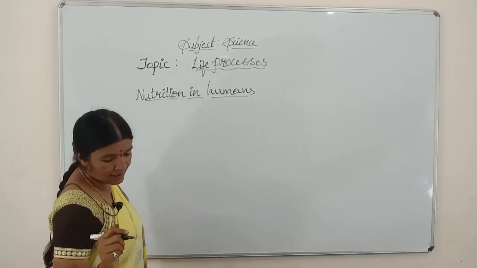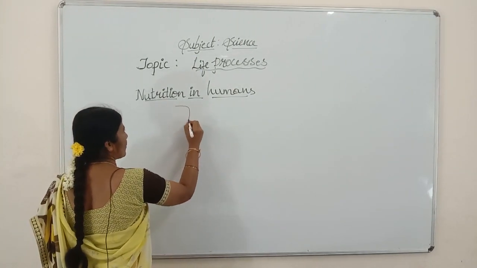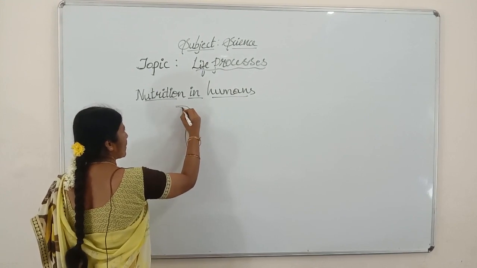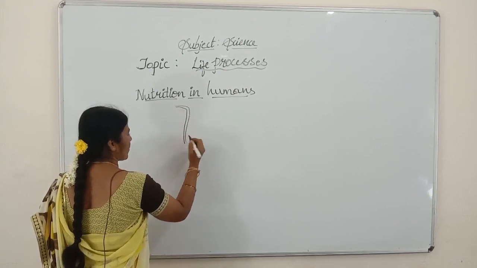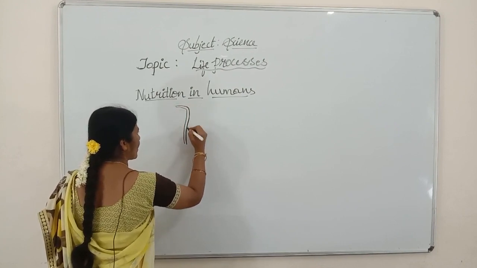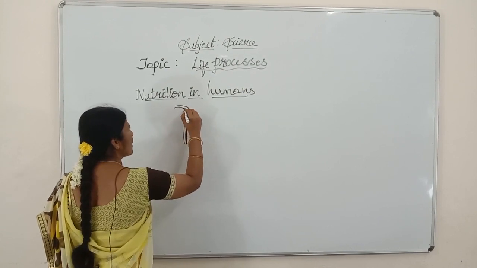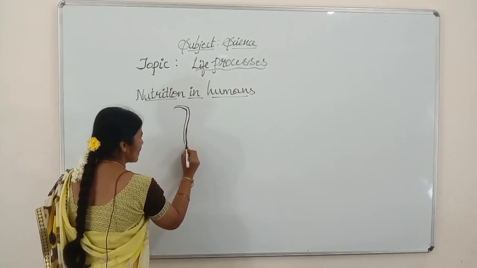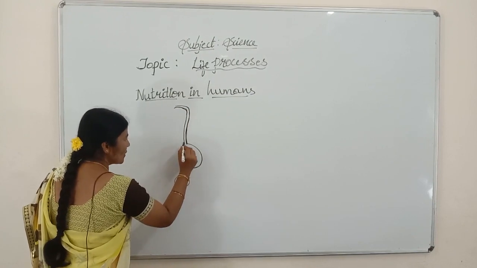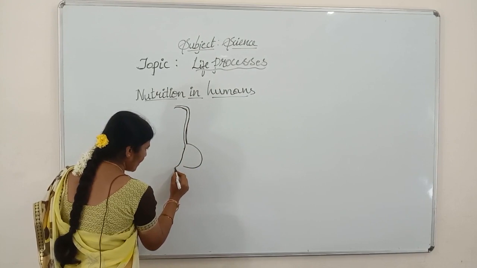Now let us see the diagram. Human alimentary canal. First, a swan-neck-like esophagus, a pot-like structure, the stomach.